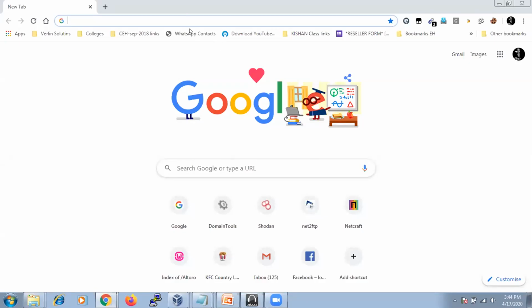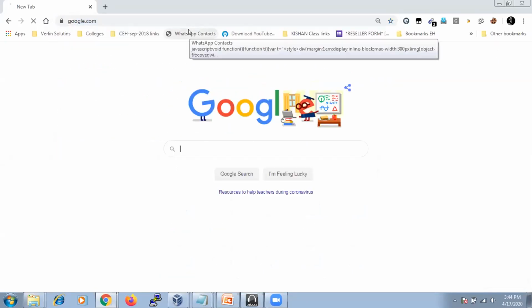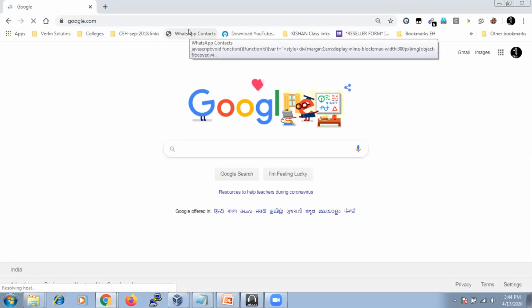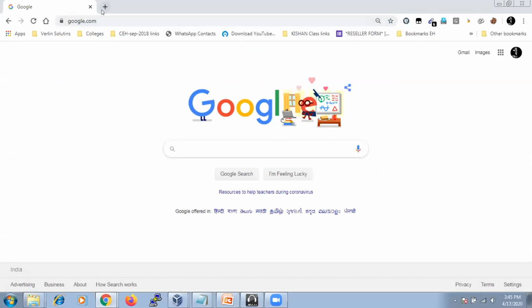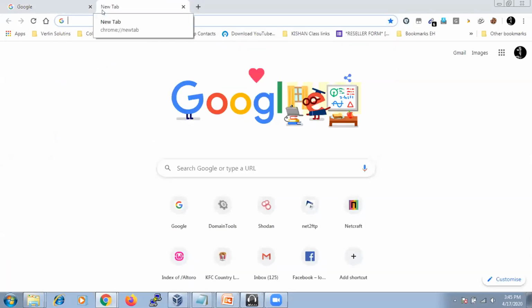So we'll go with Google first, because everyone's favorite search engine is Google, but the hacker's search engine is not Google. They are going to use Google as a tool. That's it. Yesterday, in that particular session, they gave you OSINT frameworks, meaning information gathering. The same thing here also, we are going to do information gathering about a particular target.